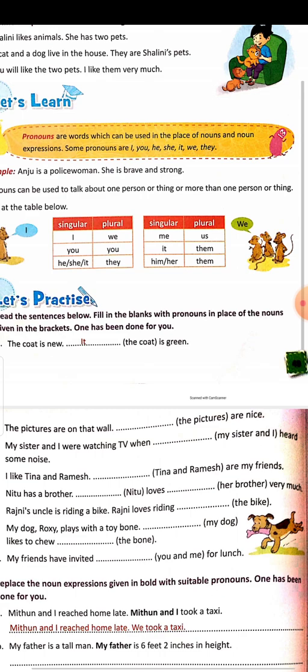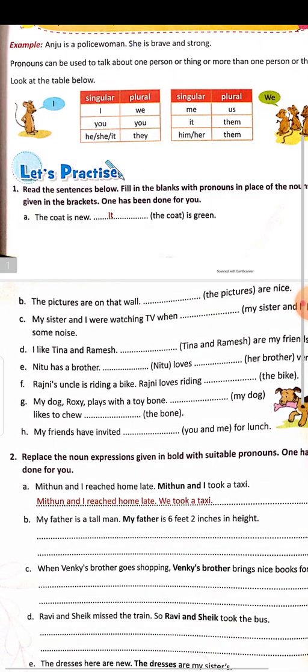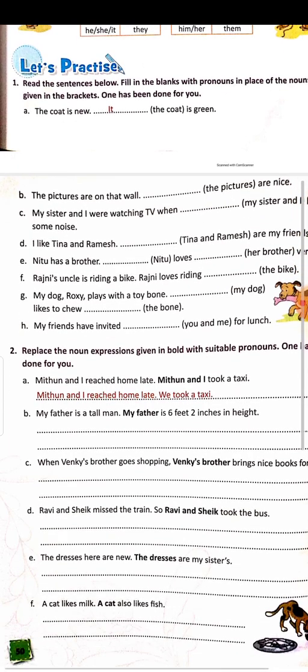I like Tina and Ramesh. They are my friends. So Tina and Ramesh are other persons. Okay. So they are my friends. The rest of them you will do by yourself. I will not help in this, E, F, G, H. These four you will do in your book, and next day I will give the answers and discuss them in the live class.